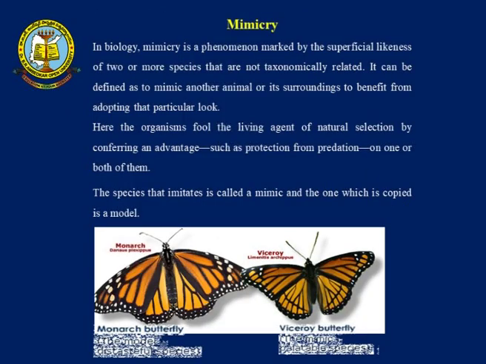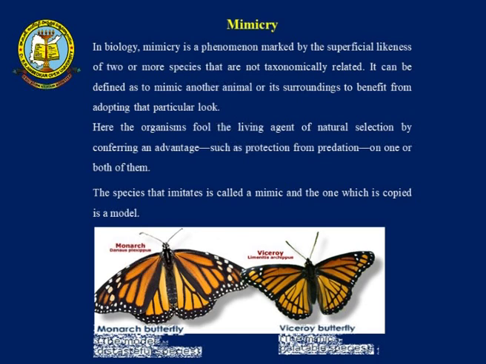Now, coming to mimicry. In biology, mimicry is a phenomenon marked by the superficial likeness of two or more species. That is, if one species mimics another species, that is called mimicry. It can be defined as mimicking another animal or its surroundings to benefit from adopting that particular look.